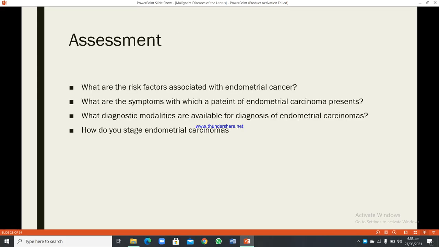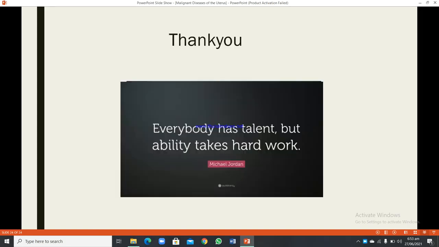Assessment. What are the risk factors associated with endometrial cancer? What are the symptoms with which a patient of endometrial carcinoma presents? What diagnostic modalities are available for diagnosis of endometrial carcinoma? How do you stage endometrial carcinomas?